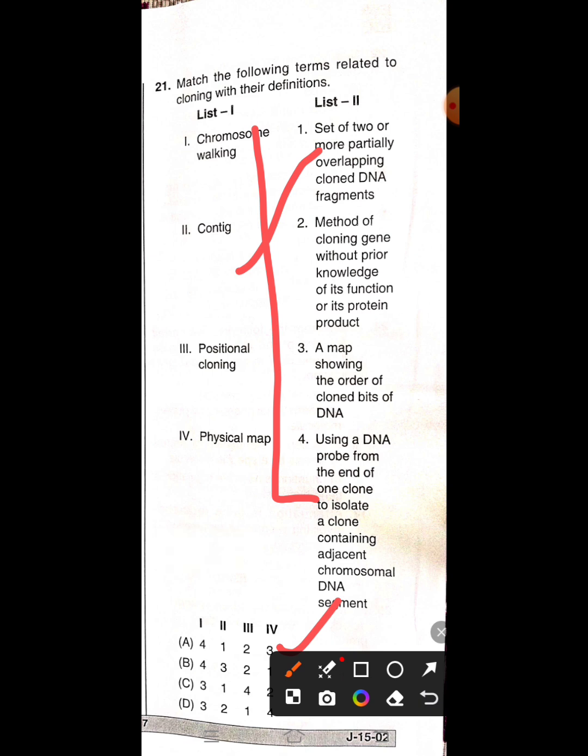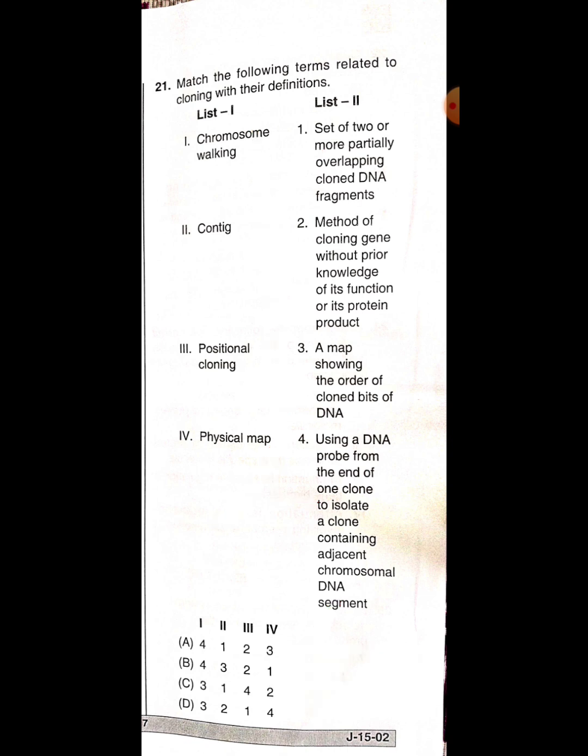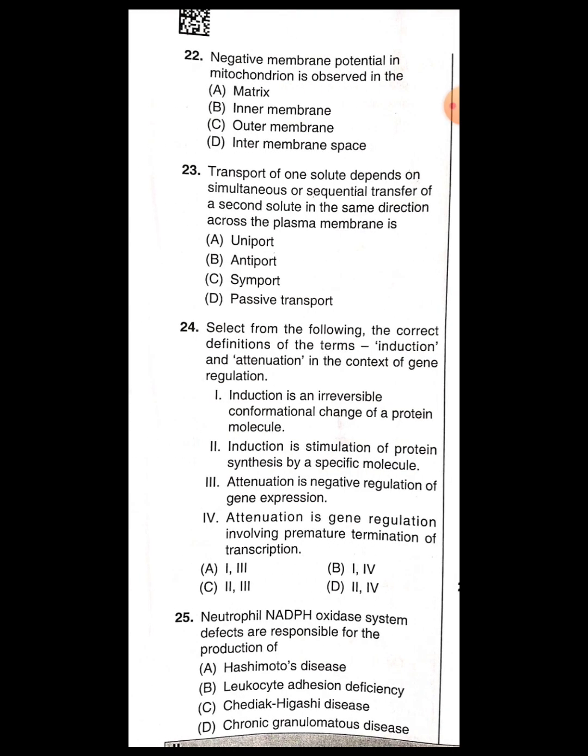Third one is positional cloning, that is related to the second one, method of cloning a gene without prior knowledge of its function or its protein product. Physical map is related to a map showing the order of cloned bits of DNA. So this is the correct order.